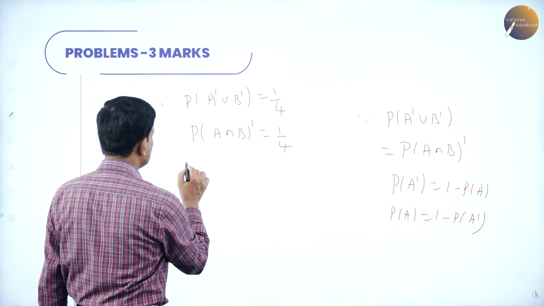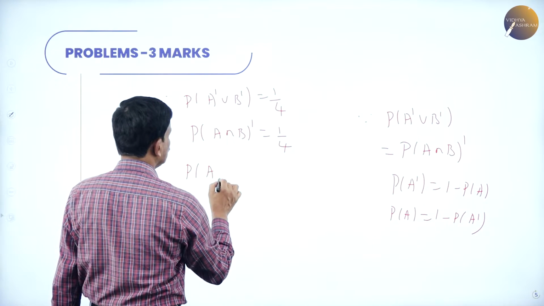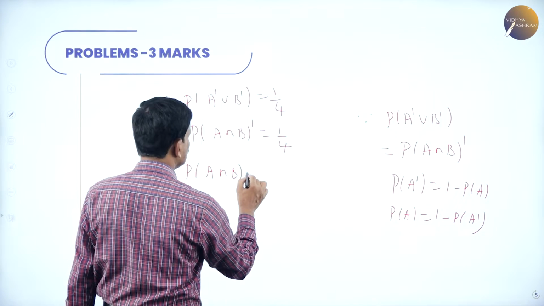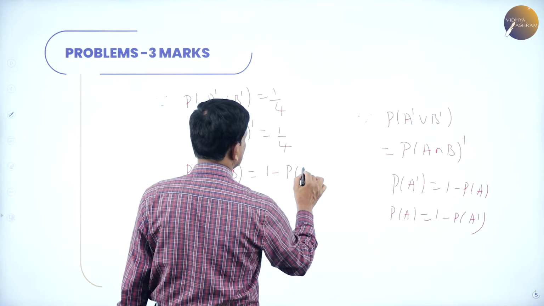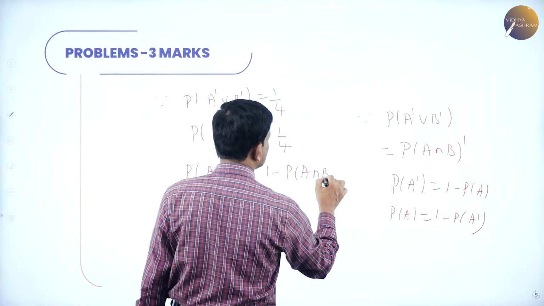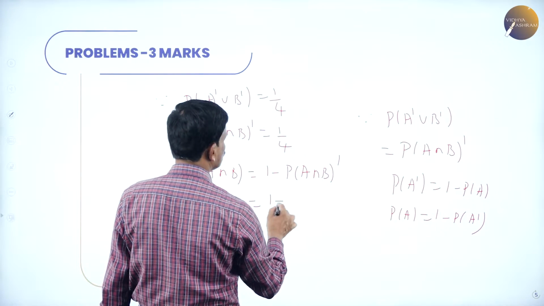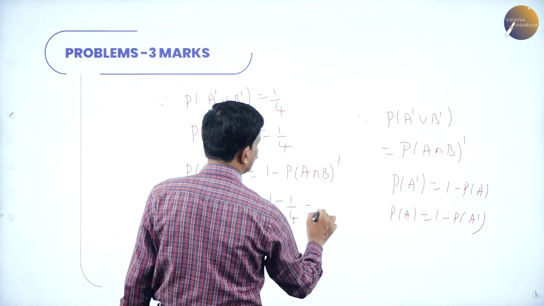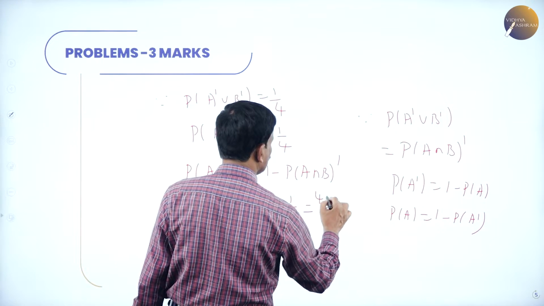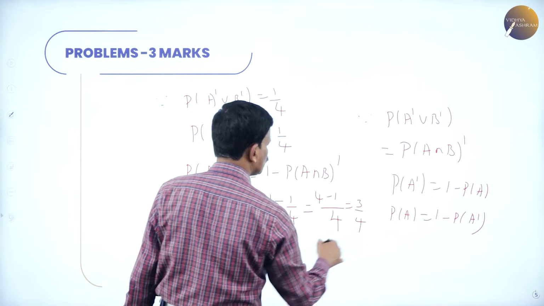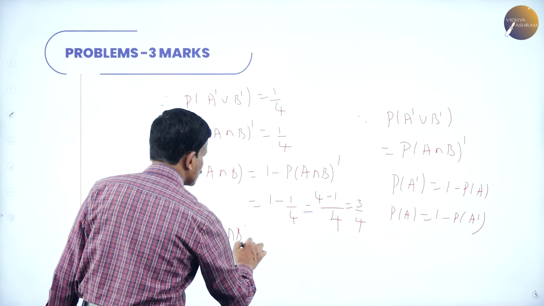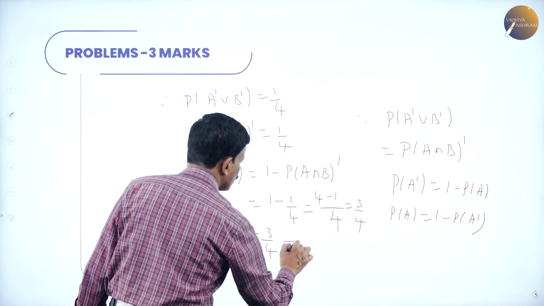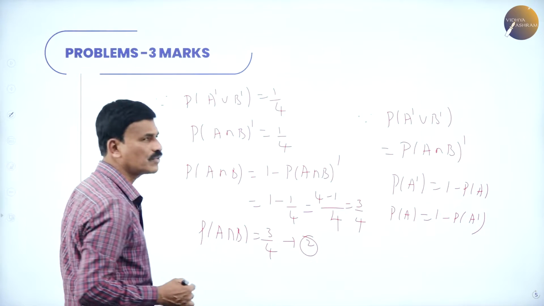Therefore this can be written as probability of A intersection B is equal to 1 minus probability of A intersection B whole dash. So this is 1 minus 1 by 4. Take LCM, 4 is LCM. 4 minus 1 is equal to 3 by 4. So probability of A intersection B is equal to 3 by 4. Let us represent this as equation number 1.